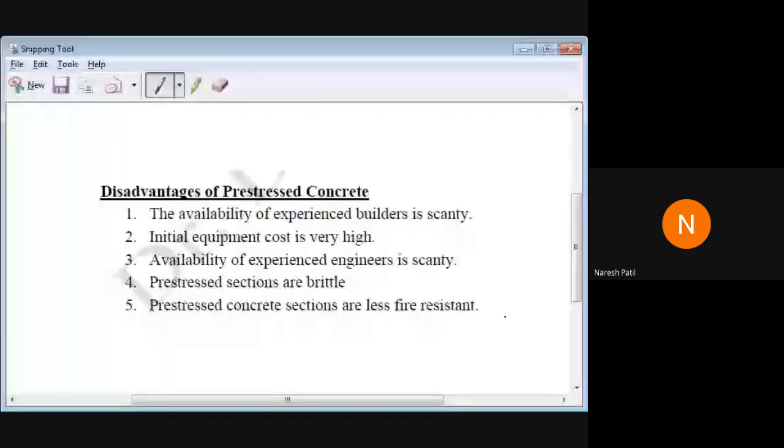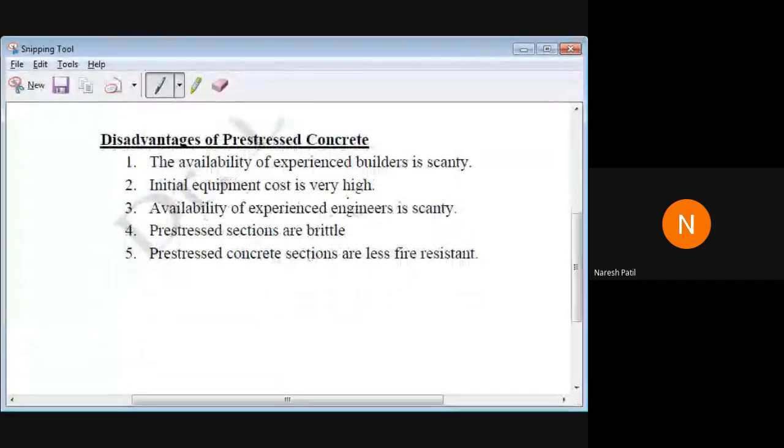Disadvantage. Is it visible? Yes, anyone? At least raise the hand. Yes, sir. Okay, thank you.